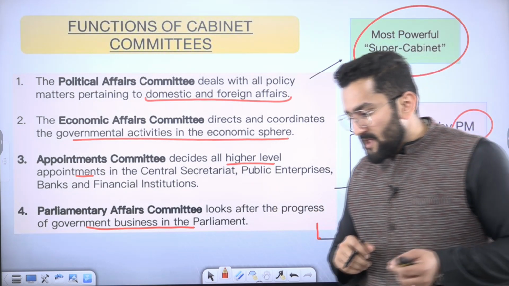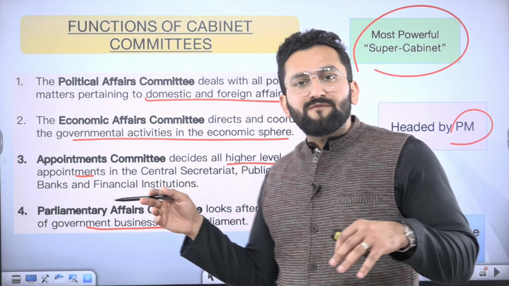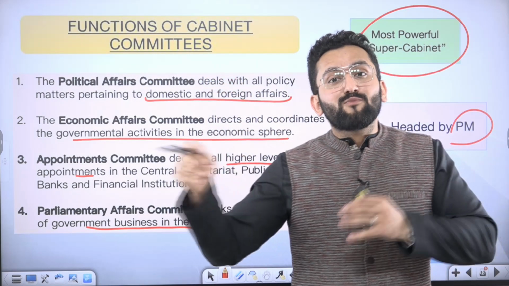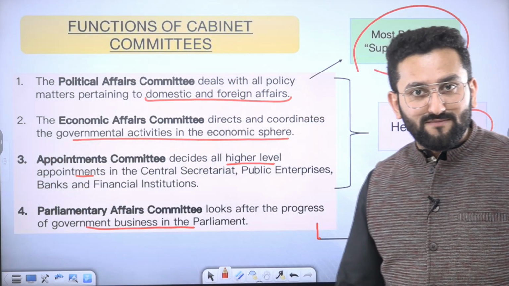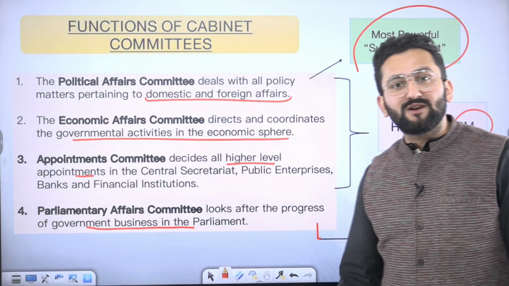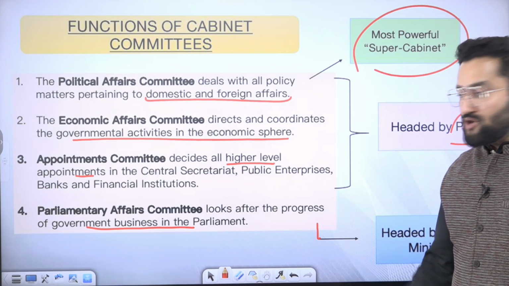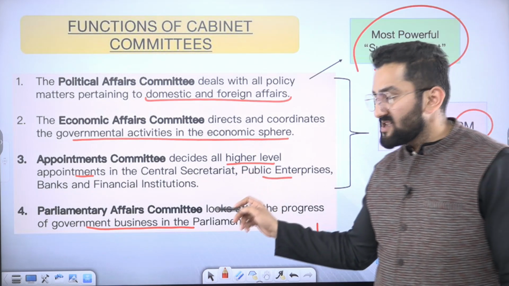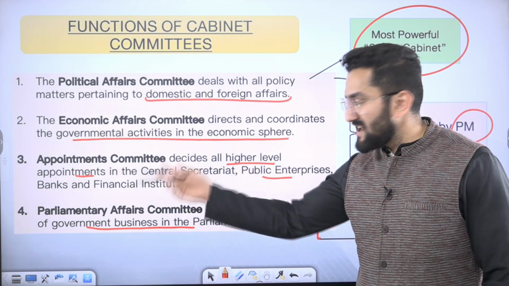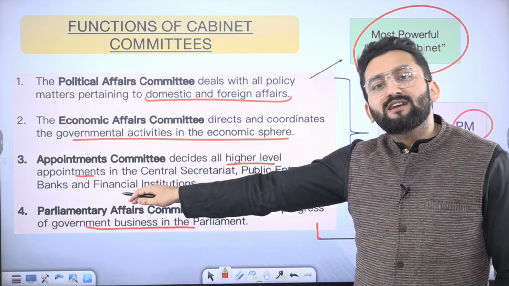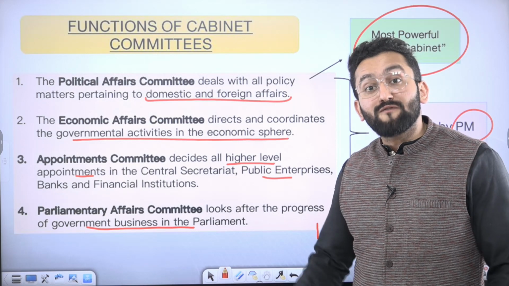For example, recently Cabinet Committee on Economic Affairs was in news for enhancing, means increasing the minimum support price on rabi crops. So this decision was taken by Cabinet Committee on Economic Affairs. Appointment Committee, as I told you, top positions, PSU, Cabinet Secretariat, means secretary level positions, financial institution, top positions. So these important decisions are taken by Appointment Committee of Cabinet.